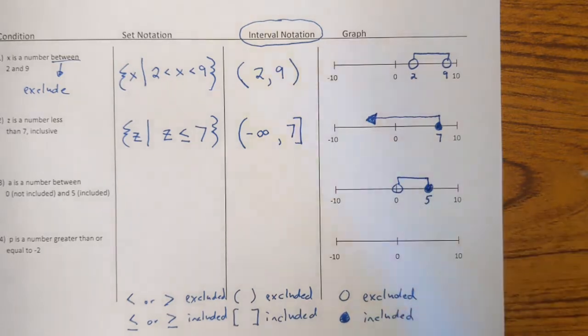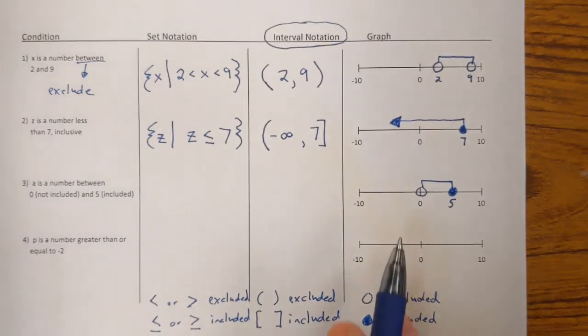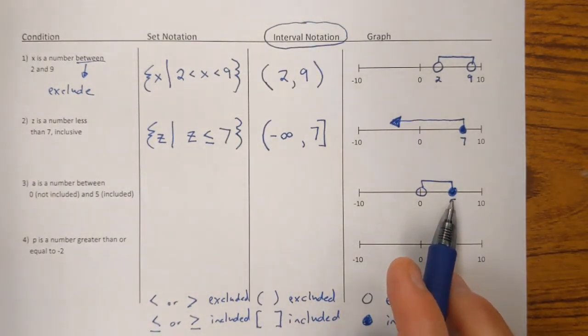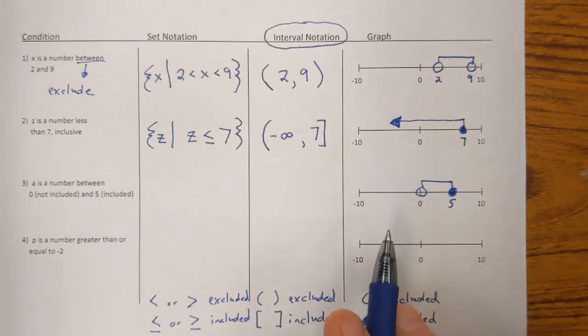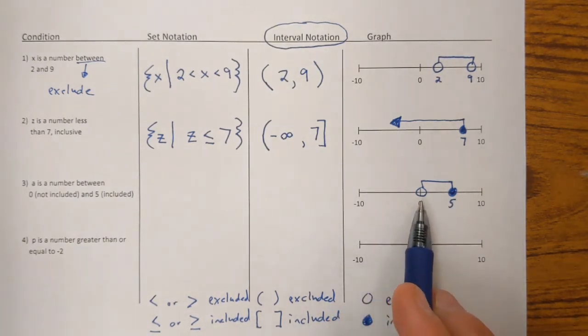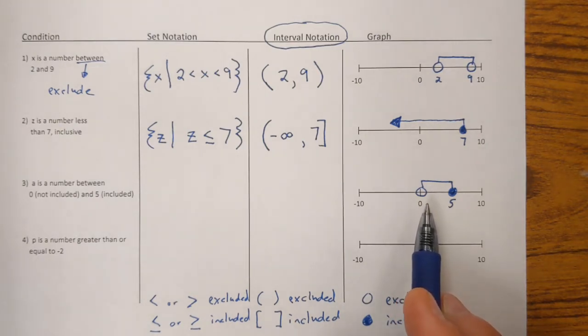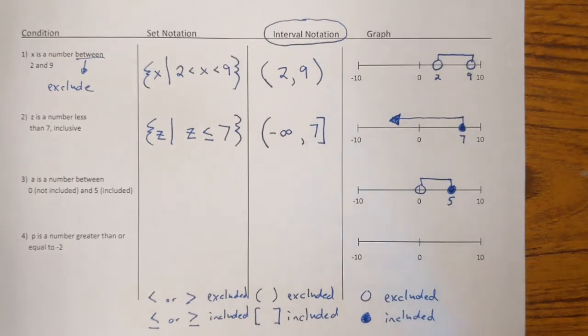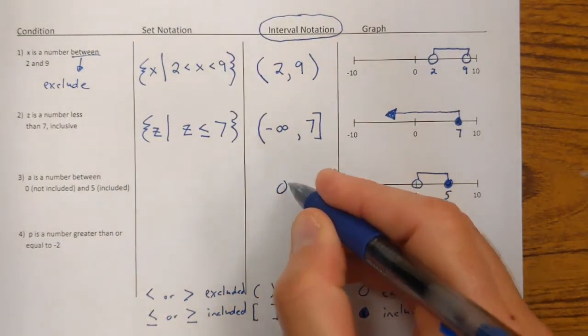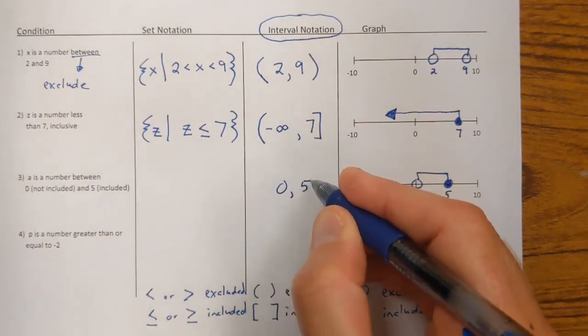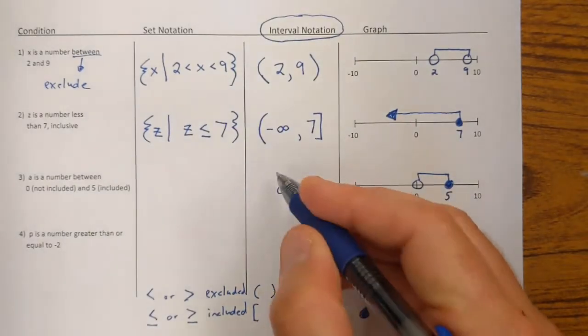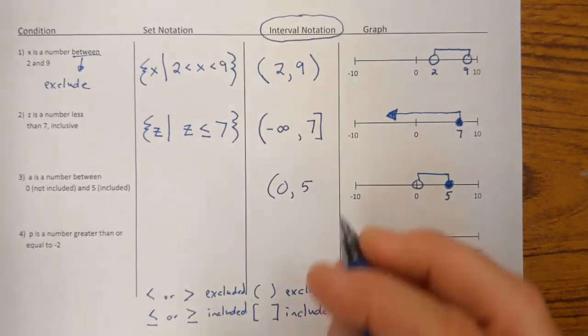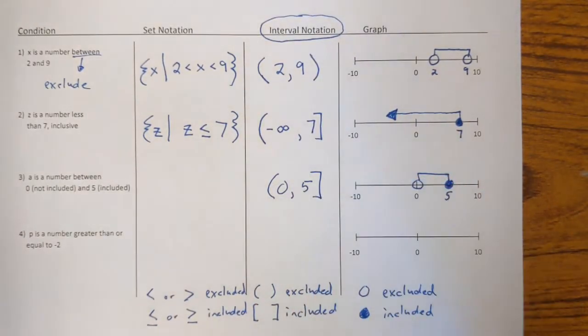Shade everything in between. So this is one of those cases where 5 is a part of this condition. 5 has been invited to the party, so to speak, but 0 is not. Now anything that's slightly above 0 is part of the condition. You could have a 0.1 even in there, but the number 0 itself is not. So here we write our 2 endpoints, 0, 5. 0, not included. 5, you are included.